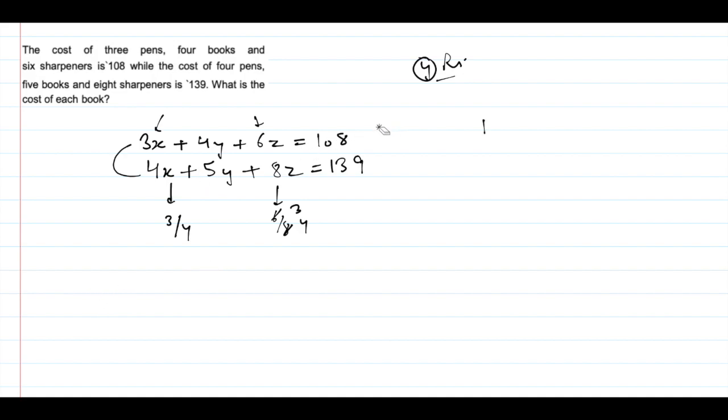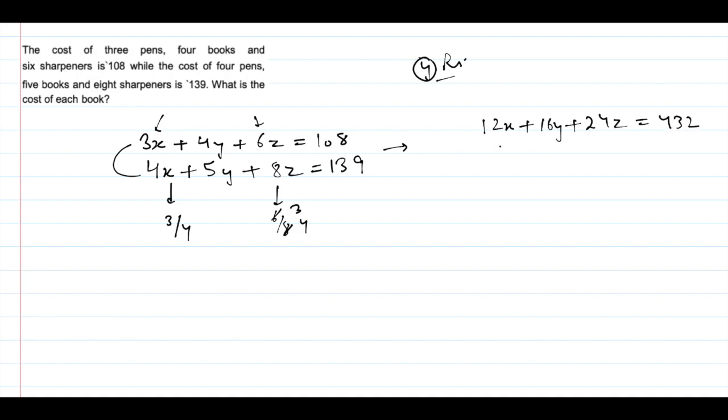So if I multiply the first equation by 4, what will I get? 12x plus 16y plus 24z equal to 432.